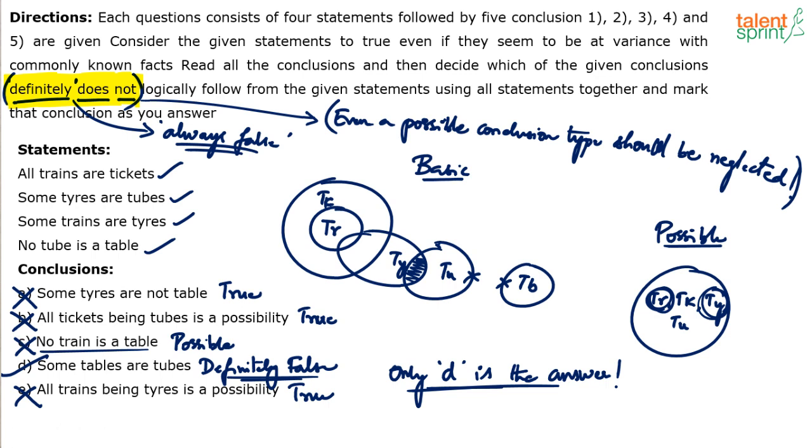Harsha and Sam, no train is a table is correct in the basic diagram itself. The fact that it is correct means that it is not definitely false. It is correct here. So how can it be definitely false? How can it always be false? Right?